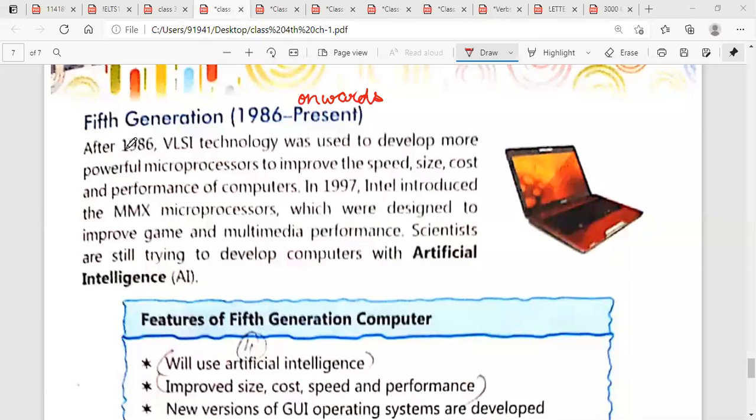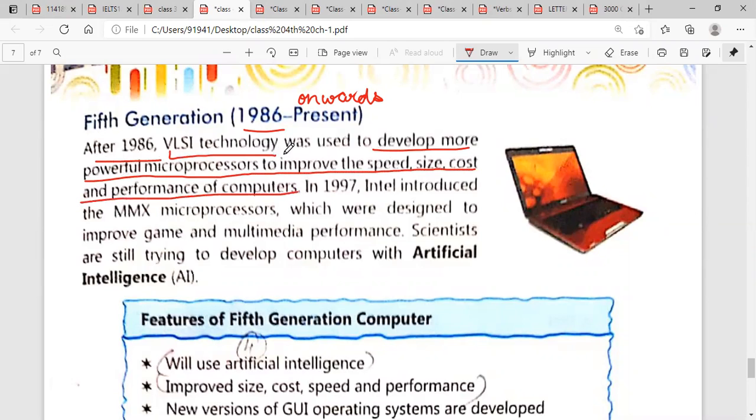Next, fifth generation is from 1986 onwards. After 1986, VLSI technology was used to develop more powerful microprocessors to improve the speed, size, cost, and performance of computers. Please, students, underline this line. So in the fifth generation, after 1986, more powerful processors were made to improve the speed, size, cost and performance of the computers.